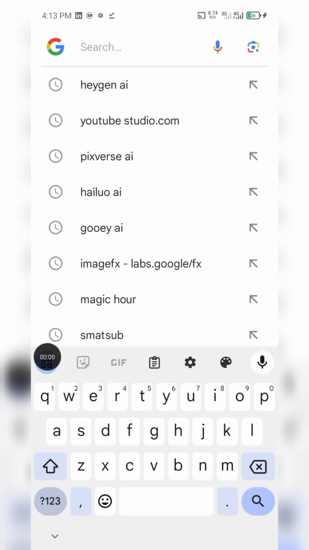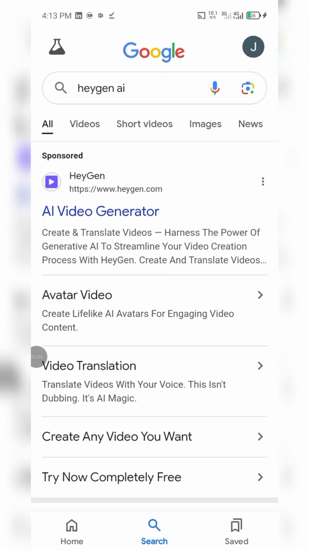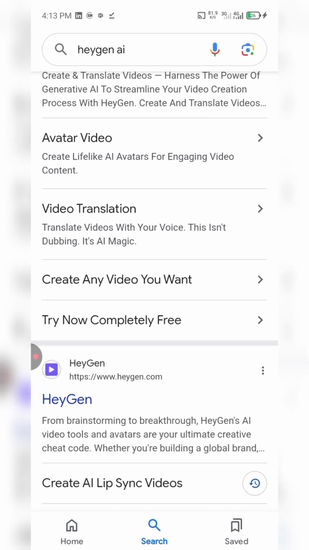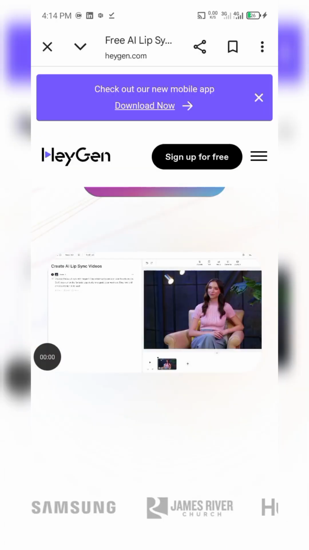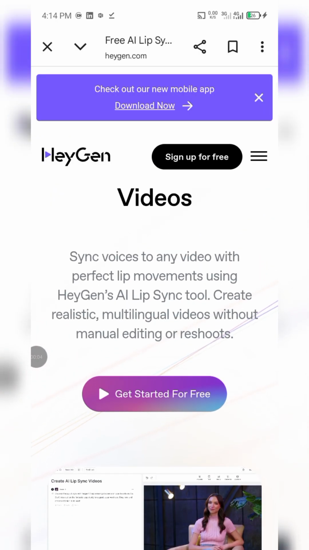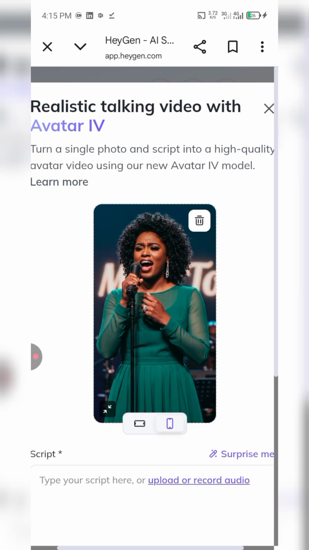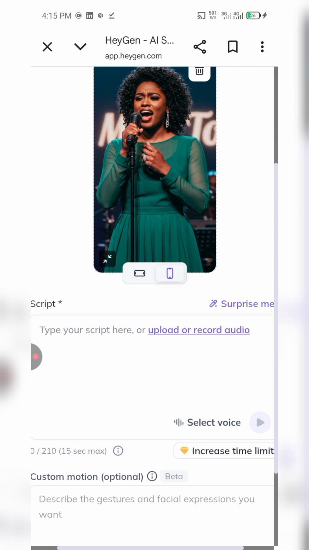So now we're going to be going to HeyGen AI. Here we're going to be animating the image we just created. Okay, and then we're going to be lip syncing. So we can see create AI lip sync videos. So that's where we're going to tap on HeyGen, right? So go to get started for free. So of course it has a paid version, it has a free version. So this is the image. So tap on it and then go to AI avatar, and then we'll upload the image here.